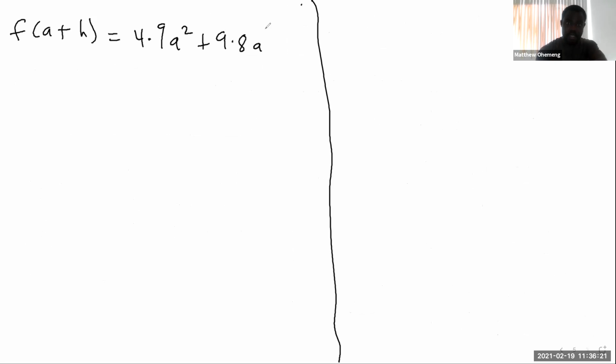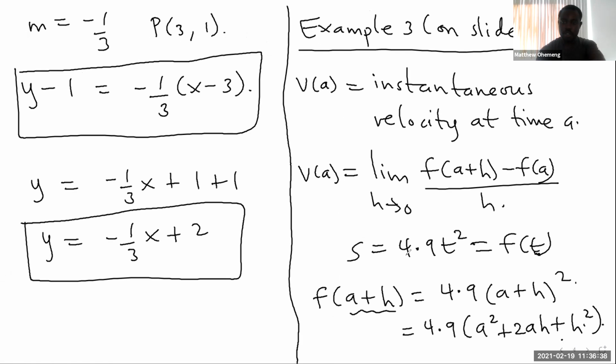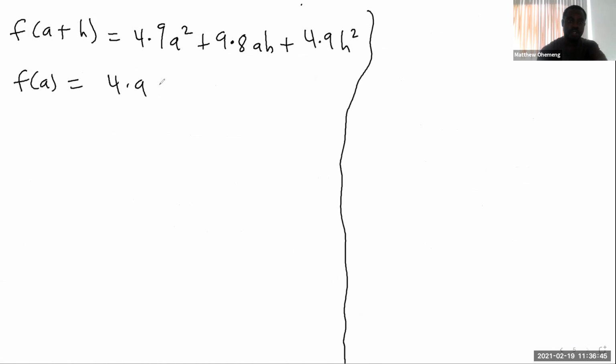9.8ah, and then plus what? Then the last term is 4.9 h squared. So let me probably erase this. 4.9 h squared, right? So what is f of a now? For f of a, looking at the formula, f of t is 4.9 t squared. So f of a is what? 4.9 a squared.